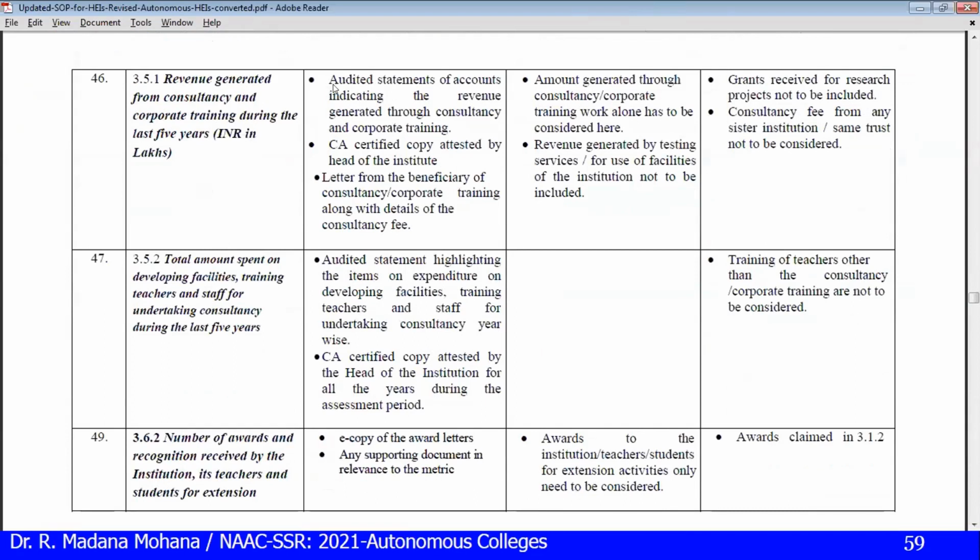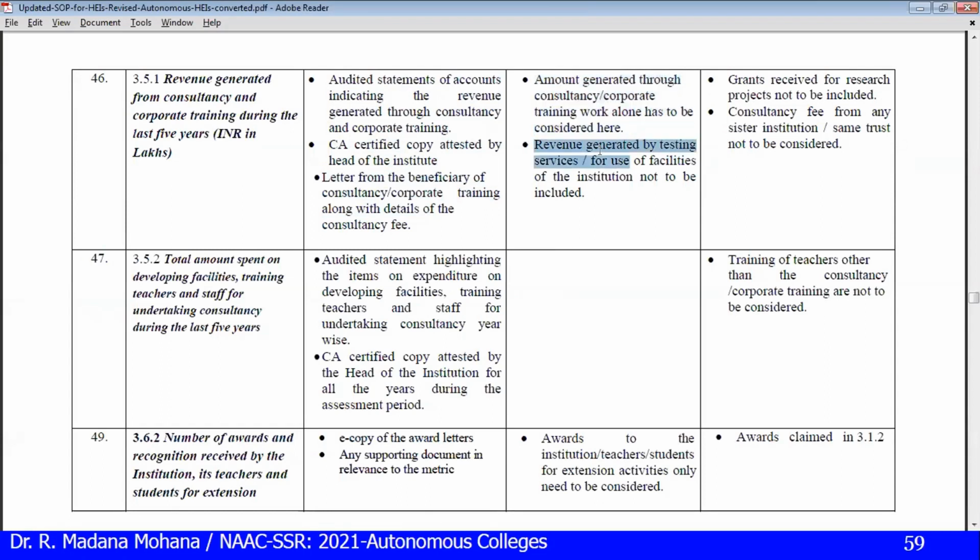3.5.1. So here, wherever finance is there, those should be reflected in the audit statement through consultancy and corporate training. Then a chartered accountant certified copy attested by the head of the institution, and a letter from the beneficiary of the consultancy or corporate training with the details. Then only the amount generated through consultancy or corporate training has to be considered.